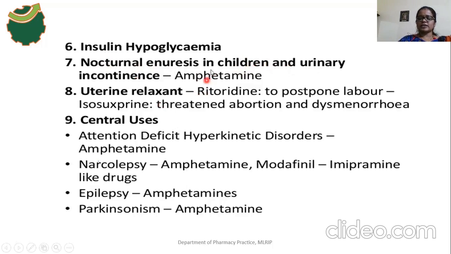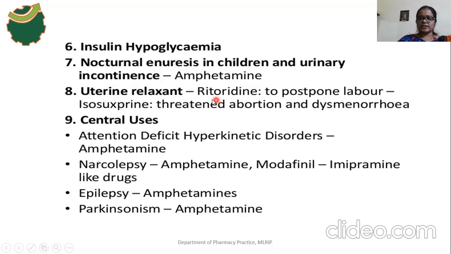So amphetamine is a CNS stimulant drug. Okay, it increases the mental alertness, and it is a very strong CNS stimulant. So this drug is used for the treatment of nocturnal enuresis, especially in children, and urinary incontinence in adults also. And the next one is, it acts as a uterine relaxant.